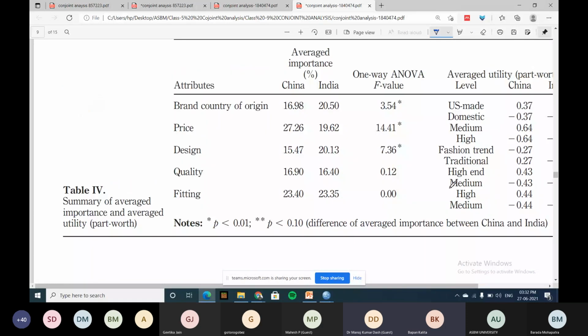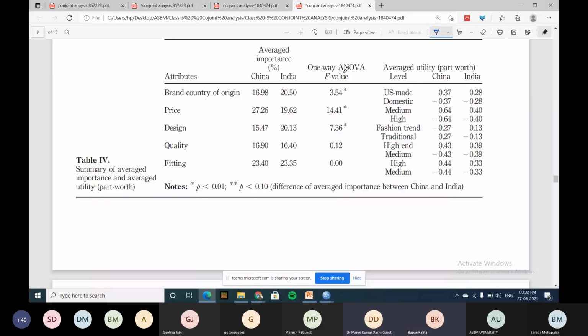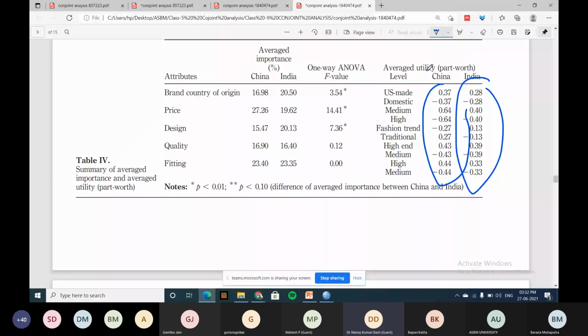Now this is his importance. Let me talk about this. He calculated the importance for India and for China, and compared them. Using conjoint analysis, he worked out the importance for China and India. Then he said that in brand, USA is better compared to China. China is better in price. So he compared both using conjoint analysis.